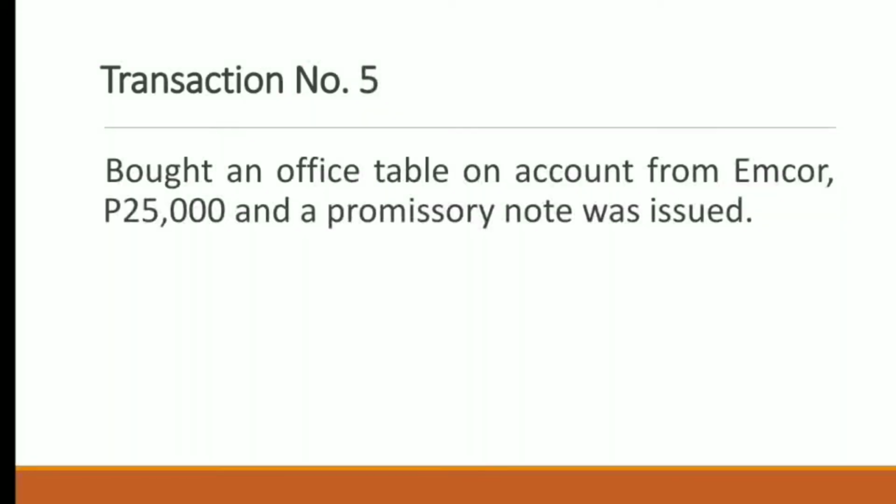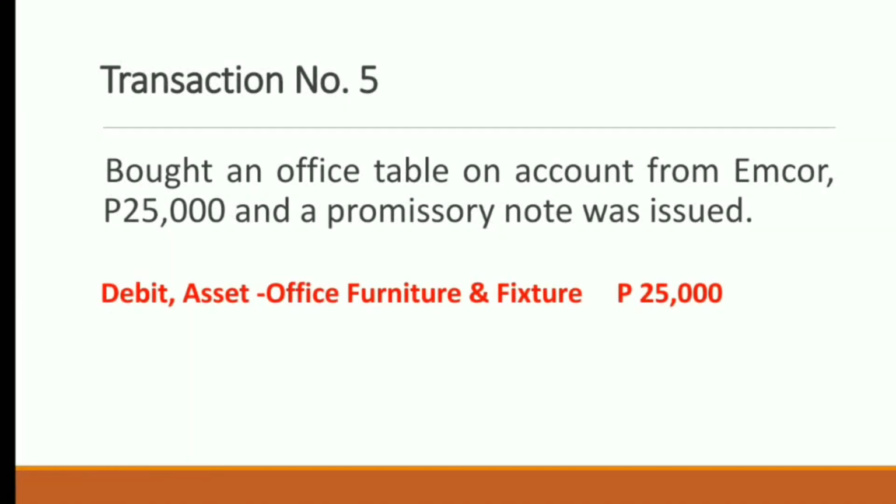For transaction number 5, purchased an office table on account from MCOR, 25,000 pesos, and a promissory note was issued. So here in this transaction, what we receive is an office table. A table is a furniture item. And since it is used for the office, our account title to be used is office furniture and fixtures. So our debit would be an asset, office furniture and fixtures, of 25,000 pesos.